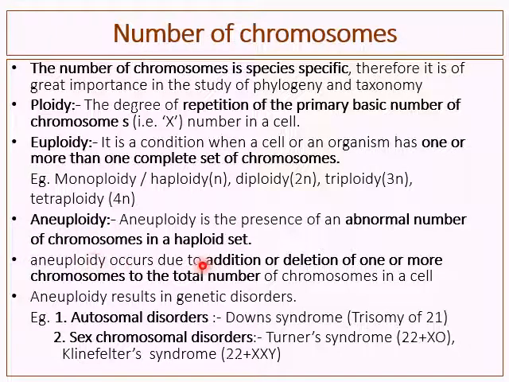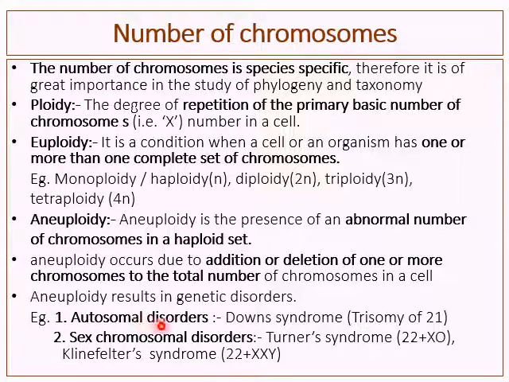Aneuploidy occurs due to addition, meaning addition of one or more chromosomes. Deletion means deletion of one or more chromosomes from the total number of chromosomes in a cell. Aneuploidy results in some genetic disorders, and these genetic disorders are of 2 types: autosomal disorders and sex chromosomal disorders.